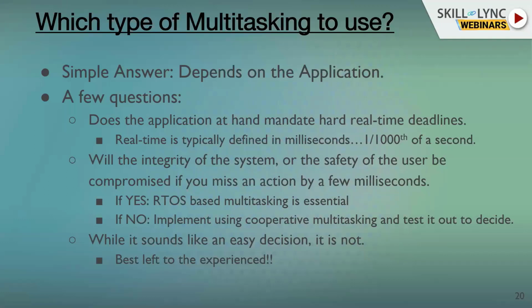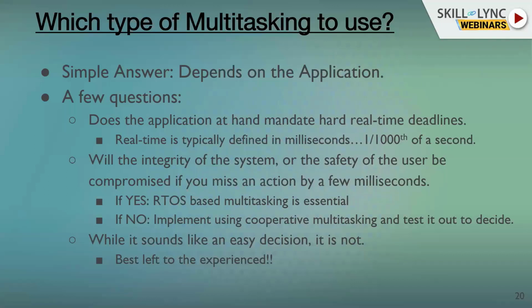And if you don't know yet, then the best thing is to simply implement it as a cooperative multitasking system, test it out on different types of inputs, different types of conditions, and different types of operating and performance criteria, and then you decide on it. And suffice to say here that it is not an easy decision at all. It comes with experience. You have to understand what are the types of inputs that you're dealing with.